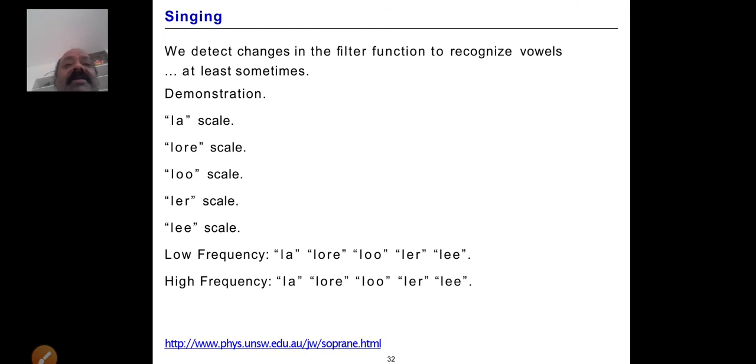Yeah, singing. We detect changes in the filter function to recognize the vowels at least. Sometimes, as a demonstration, just say lower scale and low scale, lower scale, like this. For the low frequencies you say la, lower and low. And similarly the high frequencies. So the frequency variations will be there in a signal for the low and high respectively.